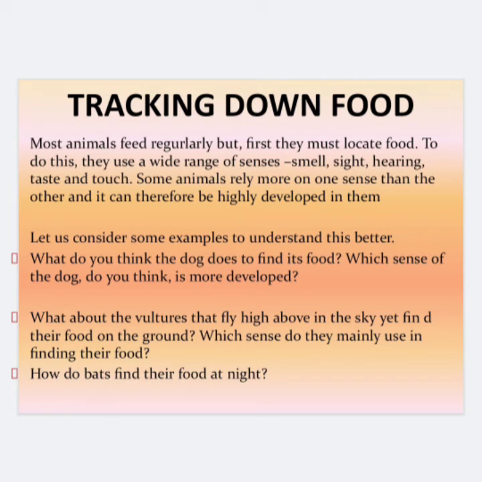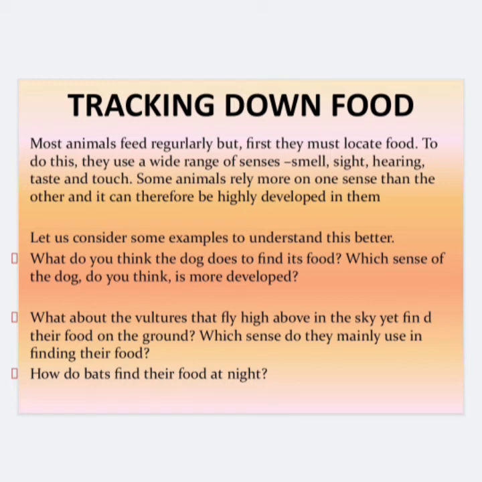Next, what about the vultures that fly high above in the sky yet find the food on the ground? Which sense do they mainly use in finding their food? You know vultures, right? They eat the dead bodies and all. They fly in the sky and search for their food on the ground. So how do they search for their food? Which sense may they use to locate the food? Do you have any idea? They use the sense of vision. They use their eyes to locate their food.